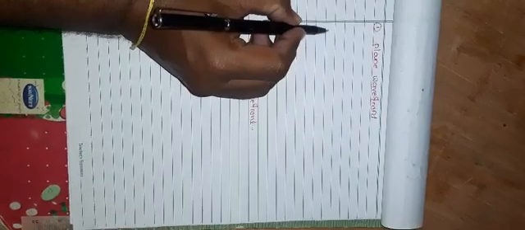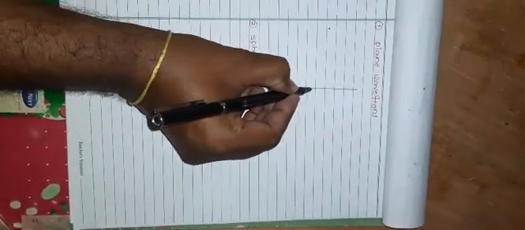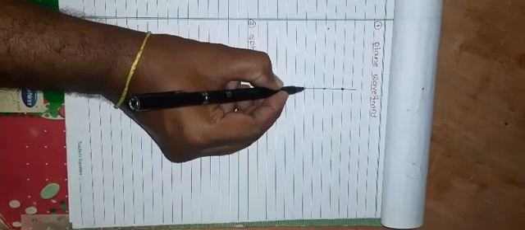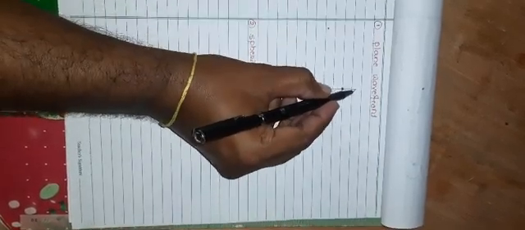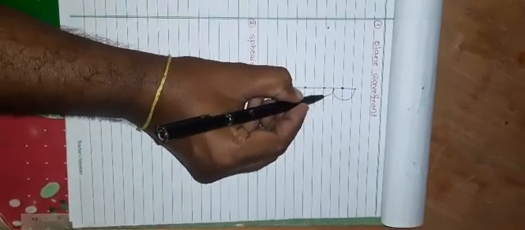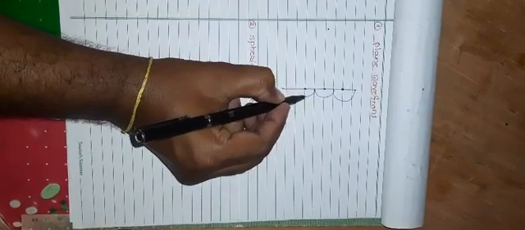Now, depending upon the Huygens principle, we have to discuss the plane wavefront, and suppose there is a spherical wavefront. Suppose S is the source, and it produces waves at an infinite distance. Suppose we take the first wavefront, and each point produces secondary wavefronts. I will draw the secondary wavefronts around this. Suppose this is the secondary wavefront.